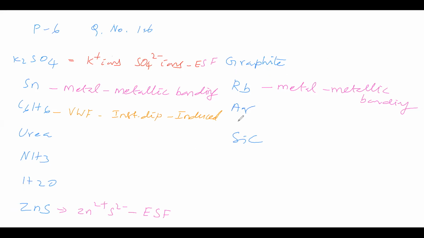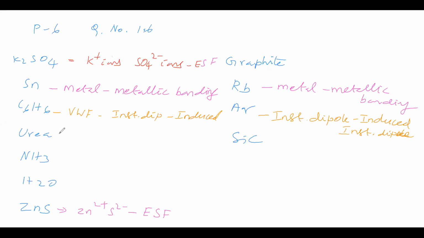Graphite not non-polar. Argon, it is an atom. Therefore, it is non-polar. So it is coming under instantaneous dipole, induced instantaneous dipole. Okay, argon comes under this category.